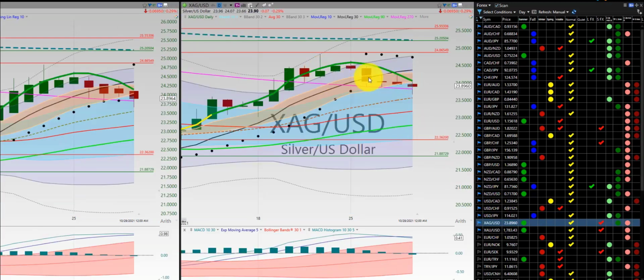Silver, also hovering around the RL270. Kind of in a short here. We had a 1, 2, 3 here, but it's not broken below. Right above it is the 200. So it's nice squeeze play action happening here.